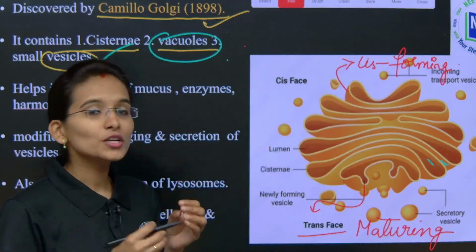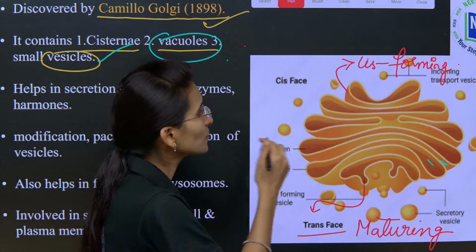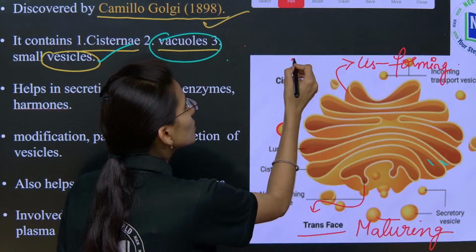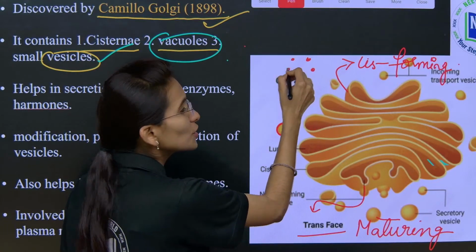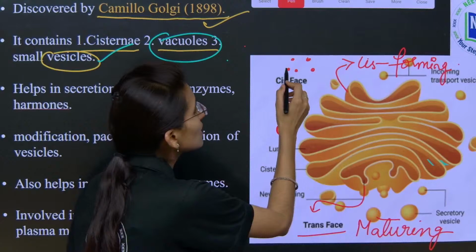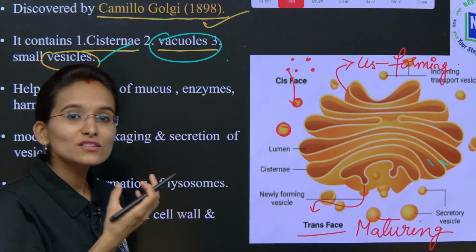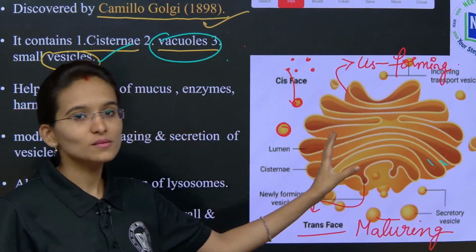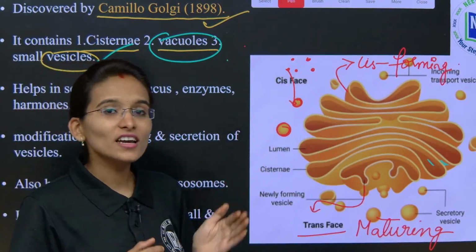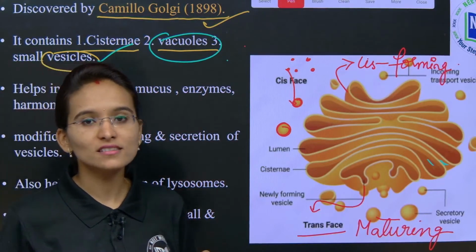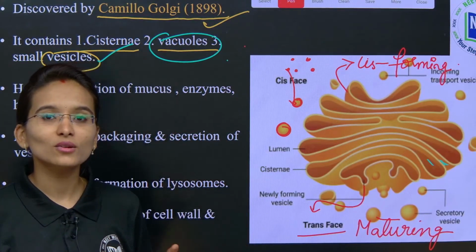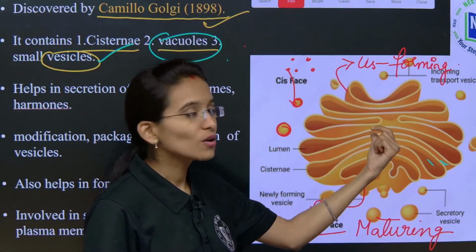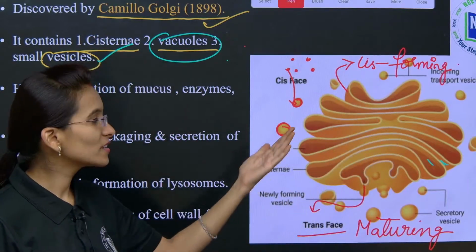Those proteins are going to be stored in the small vesicles. The proteins synthesized in the rough endoplasmic reticulum are transported towards these vesicles, and these vesicles will carry the proteins to the cisternae present in the Golgi body. Clear with the concept? I gave you one term, the endomembrane system. The endomembrane system includes the nuclear envelope, the small vesicles, Golgi body, endoplasmic reticulum, and the lysosomes.